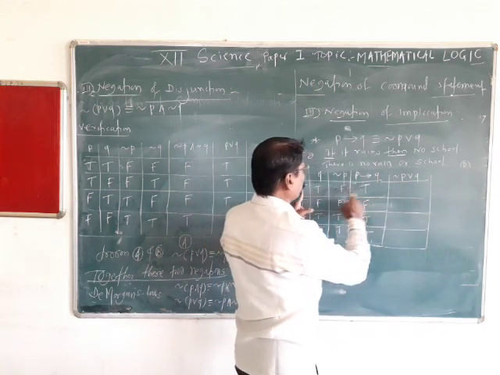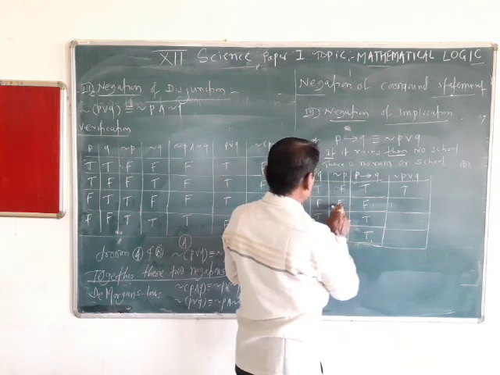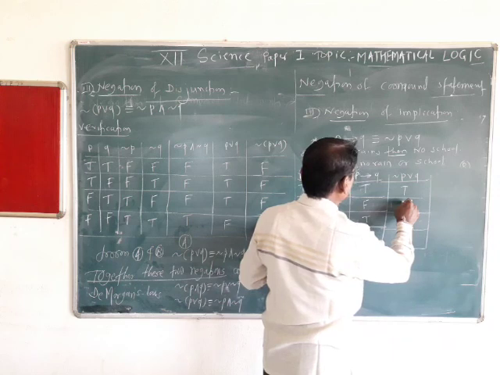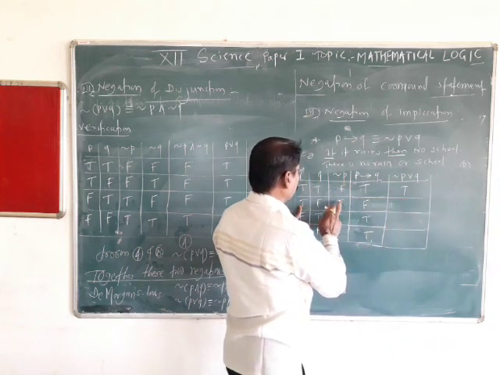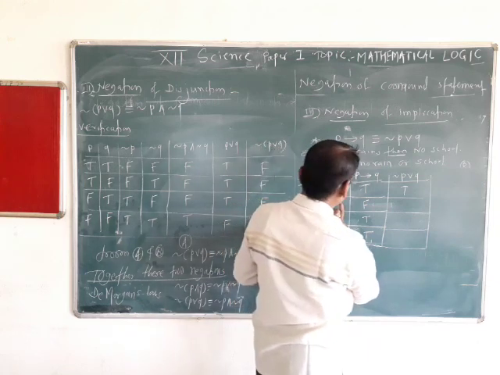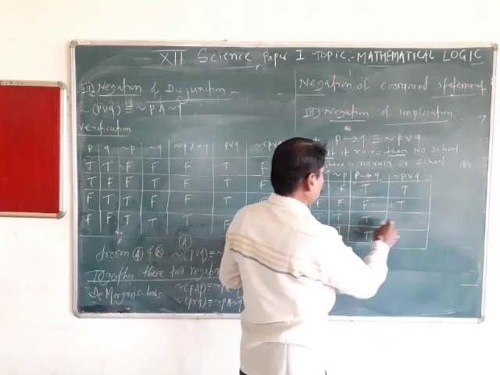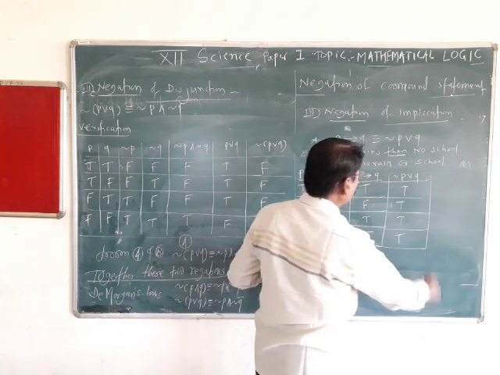So negation P or Q, this is T. Negation P or Q, it is true. This is true and this is true. Tautology.